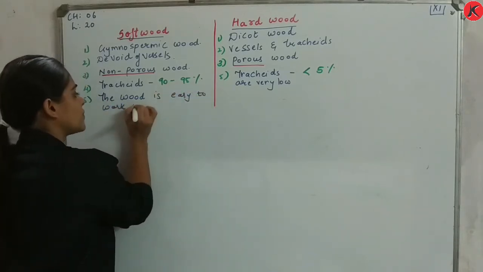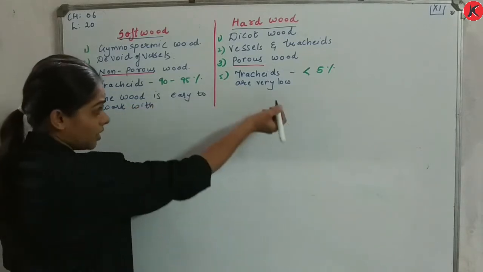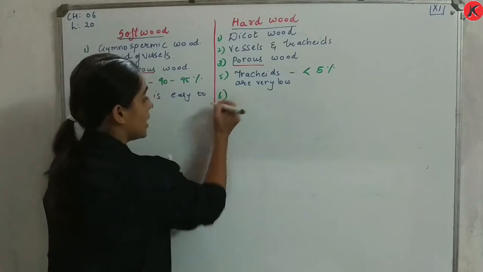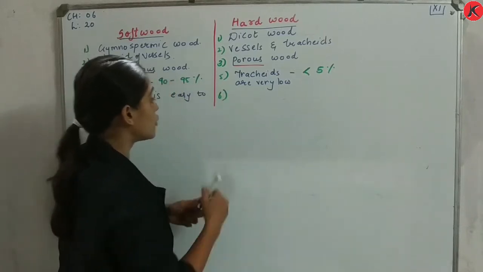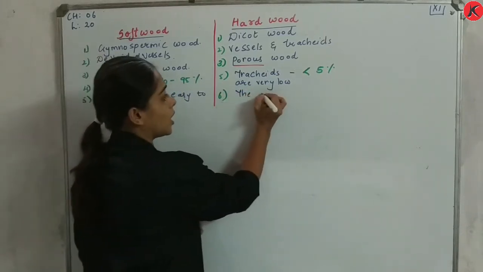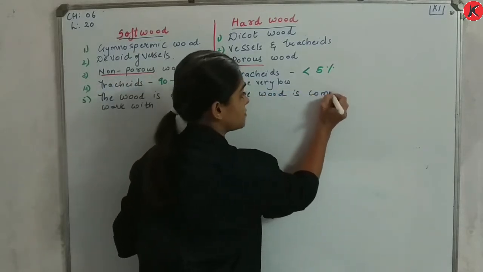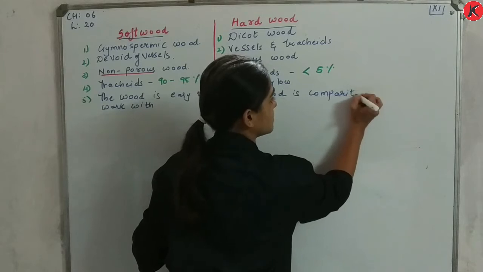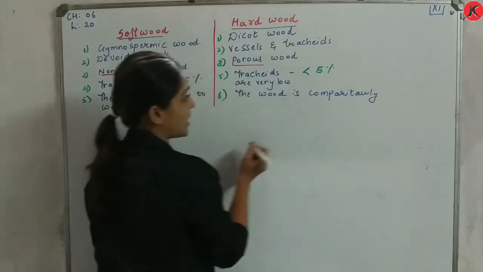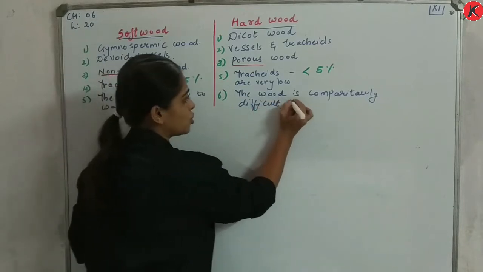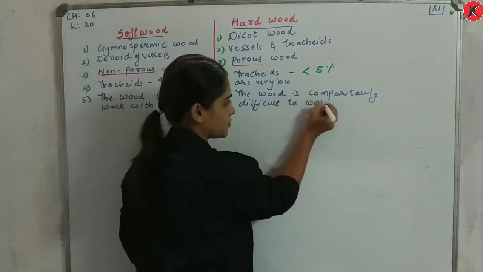Whereas here, if I want to write, then the wood is comparatively difficult to work with. Please note down, the wood is comparatively difficult to work with.